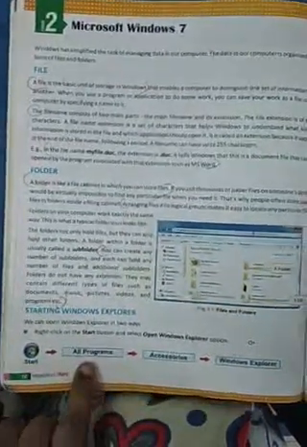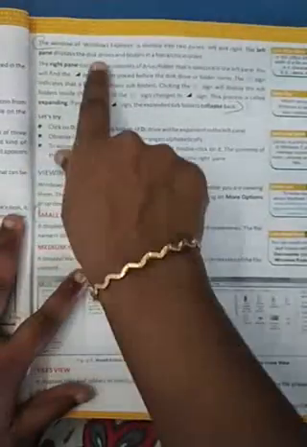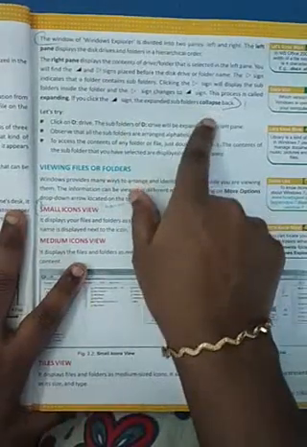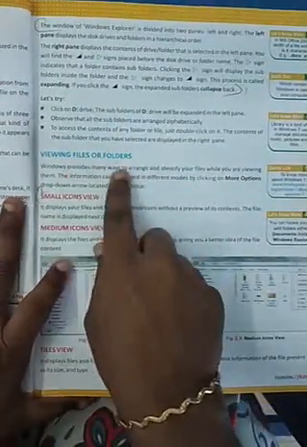Then we saw how to start the Windows Explorer and the right pane and the left pane, and viewing of the folders in small icons view, medium icons view, tiles view, and then the list view, details view, then how to find the folder and working with the control panel. Yes, we saw all these topics in our second lesson.